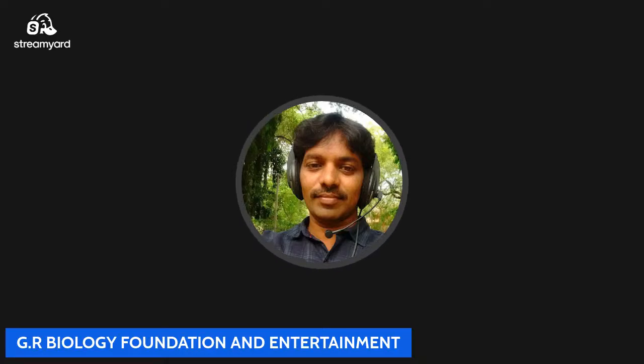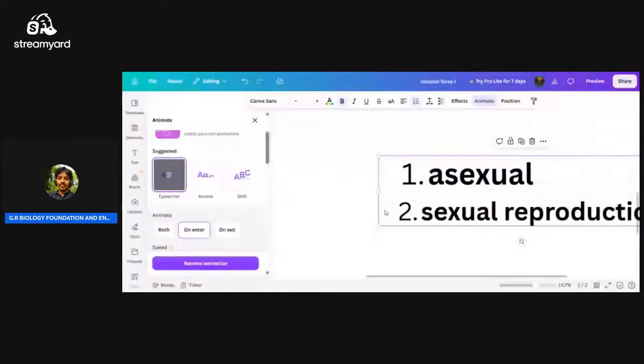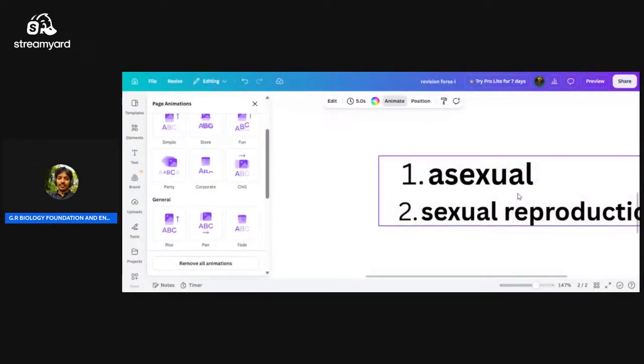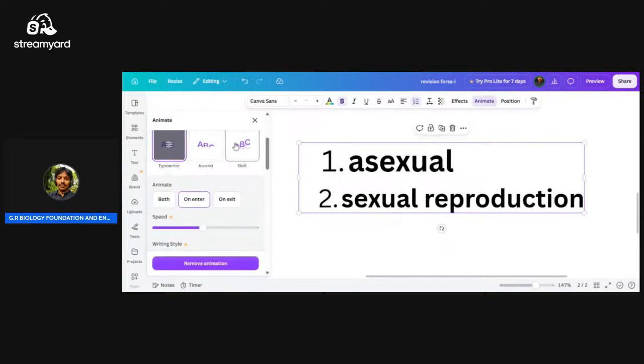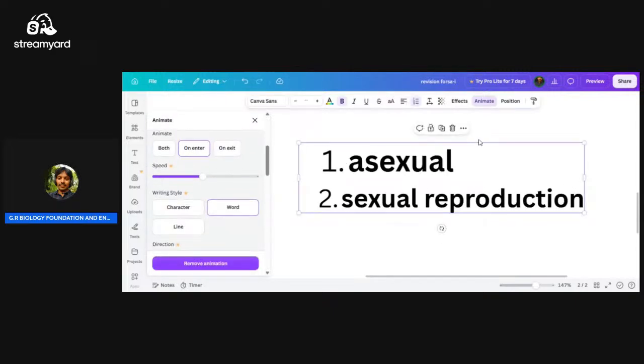How many types of reproduction are there? What are those? I'm going to share it here, you can check now. These are the two types of reproduction: one is a sexual mode of reproduction, another one is an asexual mode of reproduction.